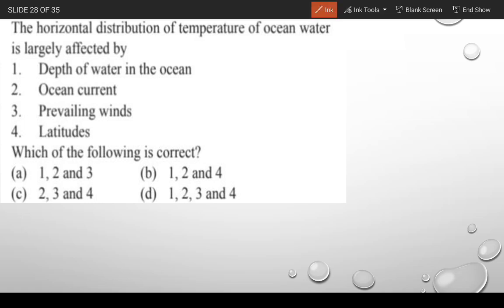the horizontal distribution of the temperature of the ocean is largely affected by depth of the ocean, oceanic current, prevailing winds, and latitude. So gentlemen, which one of the following is the correct answer?